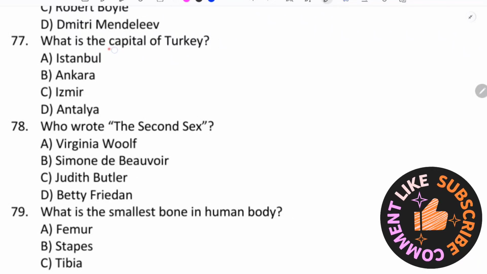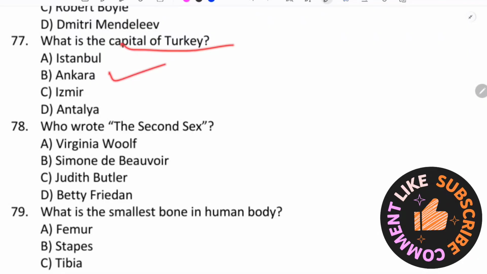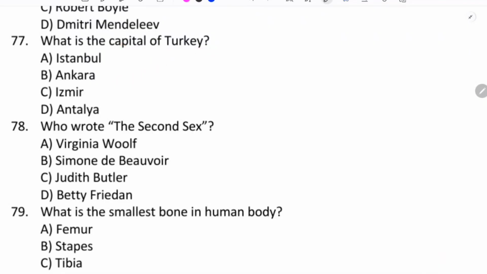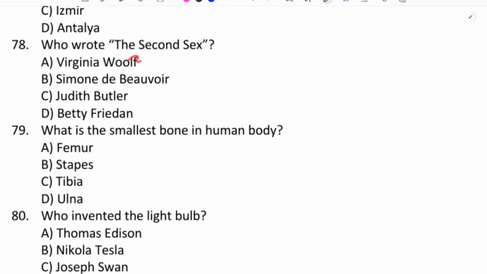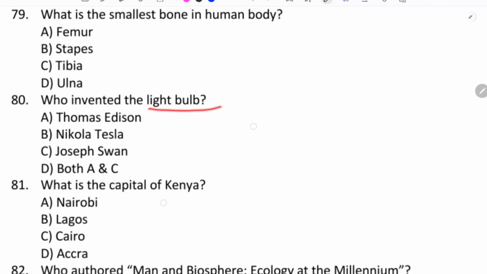What is the capital of Turkey? Ankara. Who wrote The Second Sex? Simone de Beauvoir. What is the smallest bone in the human body? Stapes.